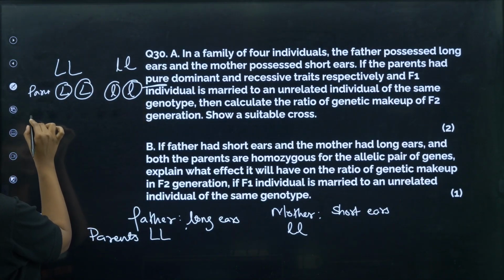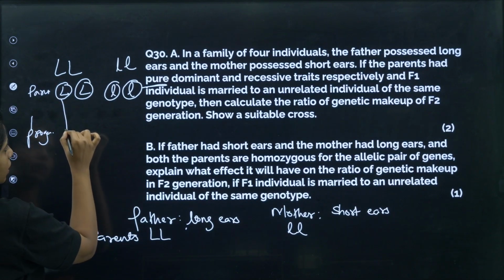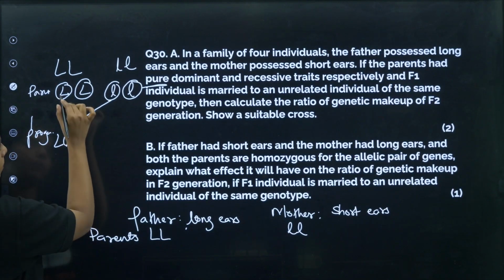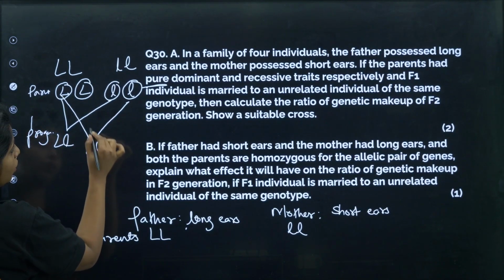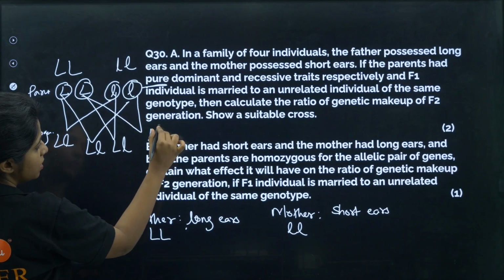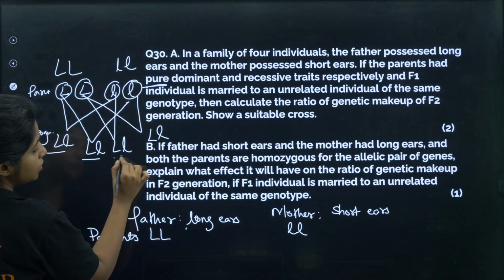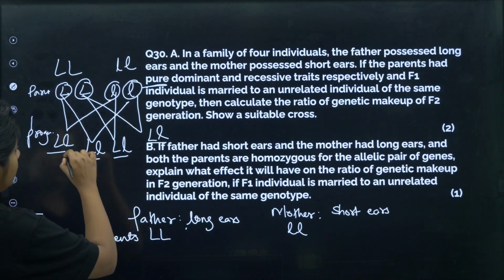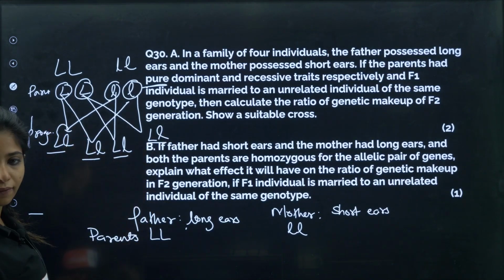Now the progeny that will be formed will have capital L small l, capital L small l, capital L small l, and capital L small l. All of them have capital L small l, and L is dominant, so basically all of them have long ears.